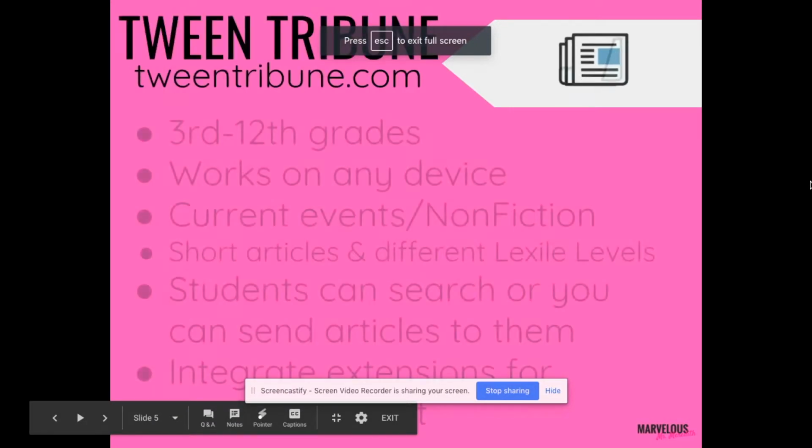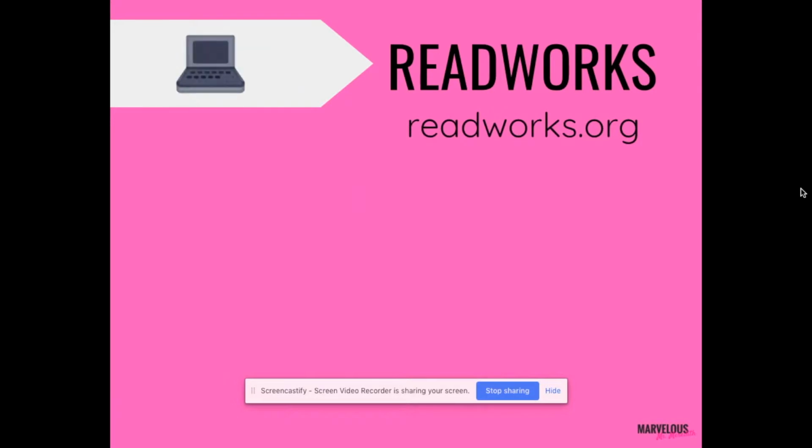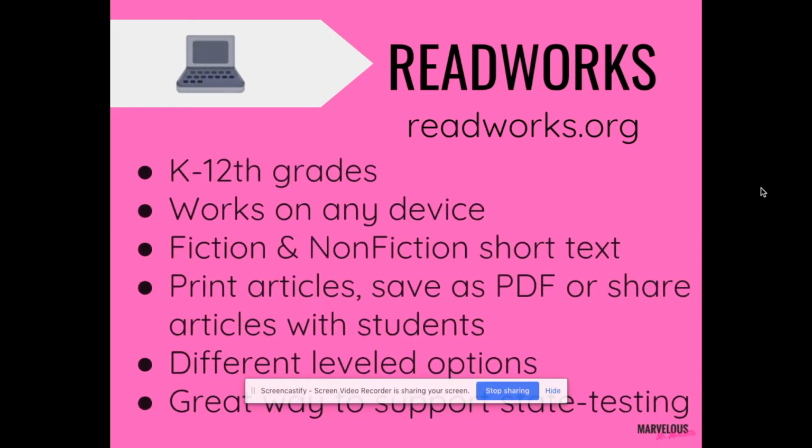The next one that we have is readworks.org. Now, if you used this years ago, like I did, this was the first online digital reading resource I used, and this has come a long way. The original one used to just be articles you could search for and then print as a PDF. And then I figured out a way, like, oh, if I click print as PDF or save as PDF, then I would share that with kids on Google Classroom. Now that step you actually can eliminate because they've updated this a whole ton.